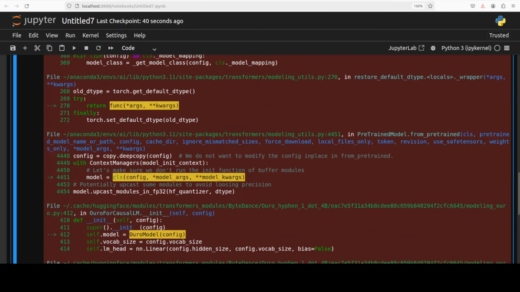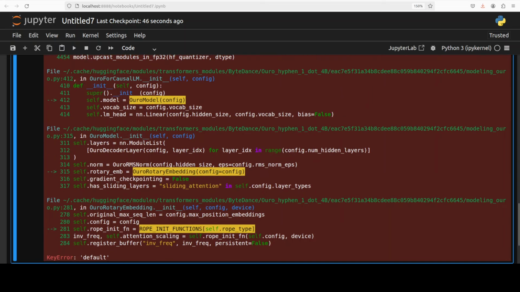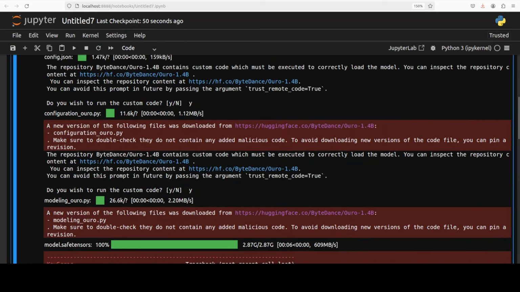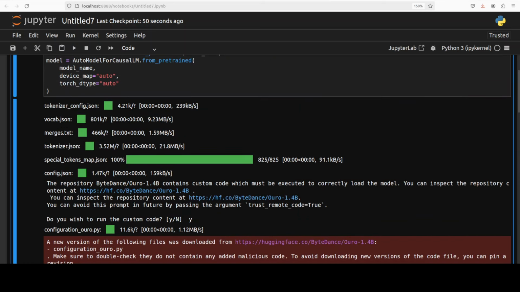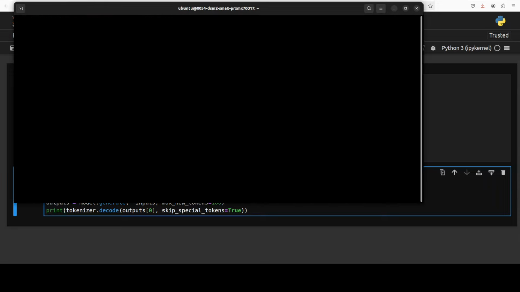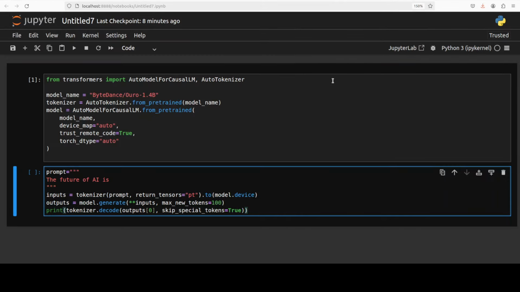Okay, so it has given me an error. I think I just gave one. Okay, so what this is telling me is that I just need to update my torch version. So let me quickly do that. And after updating the torch, the model is now loaded. And if I quickly show you the VRAM consumption for this base pre-trained model, it is just over 3 gig. And you can of course fine tune it as per your own use case.